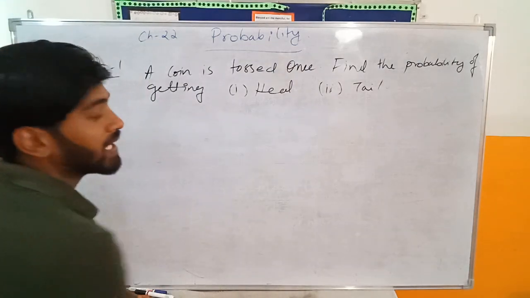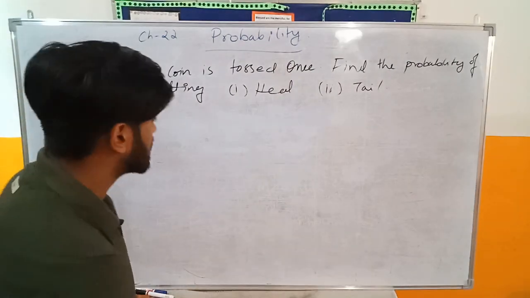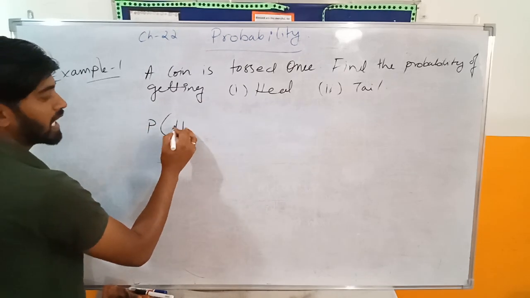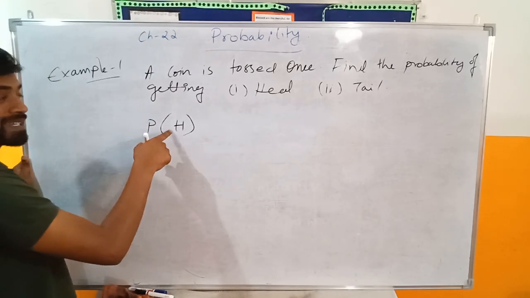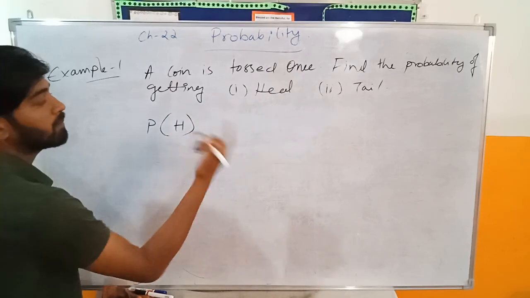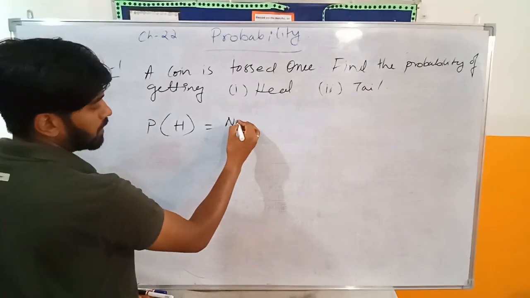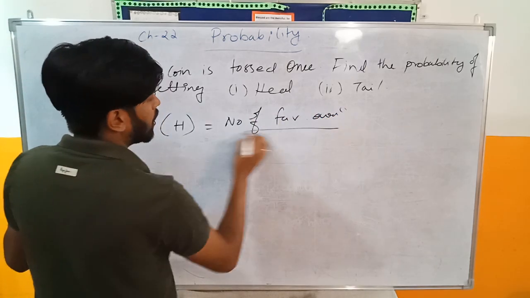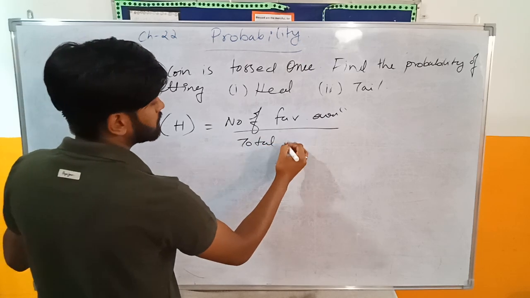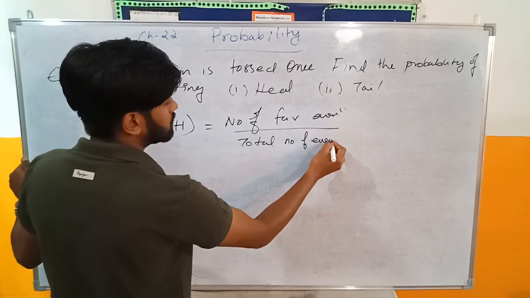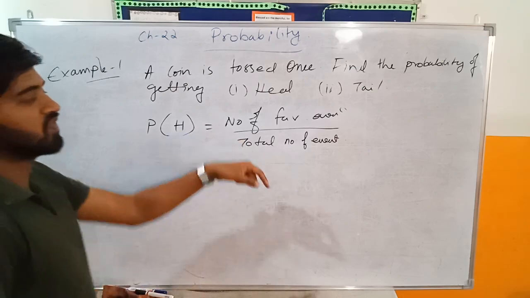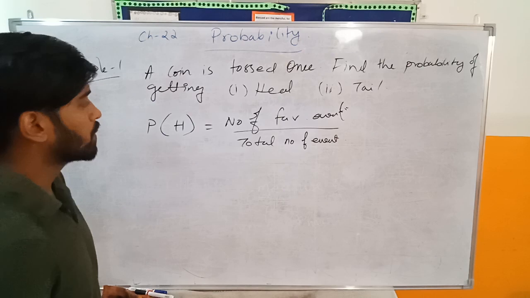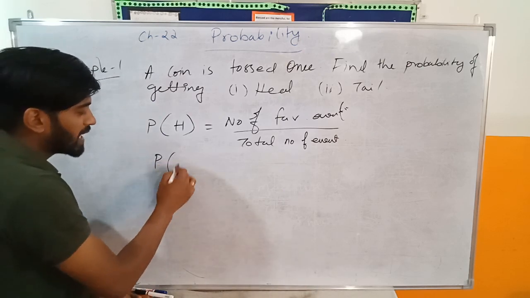Now I know that I have just one formula in this whole exercise. The very first thing, probability of head I have to find. We used to write E over here, but now the event is head. So number of favorable events upon total number of events. You can also write the formula that is given in the books, but I just want to explain it in a very simple way. So, probability of getting a head.